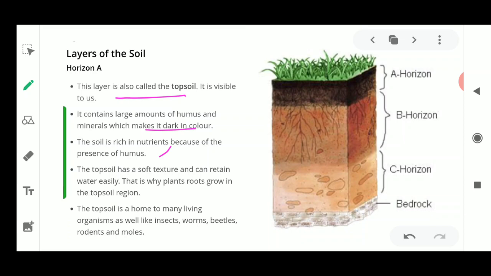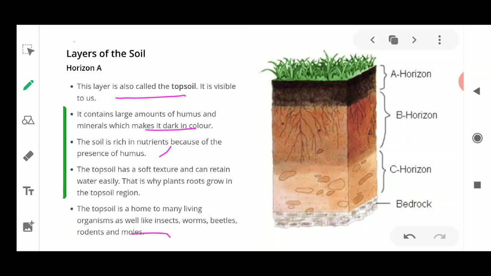Each soil is different from the others, and it retains these textures because of the water present here, and the various types of water retention. It contains water in the layers, because of which each soil particle is away from the others. Next, the topsoil is home to many living organisms like insects, worms, beetles, rodents and moles. These small insects and animals live inside the earth's surface, so it becomes a shelter for these small organisms.